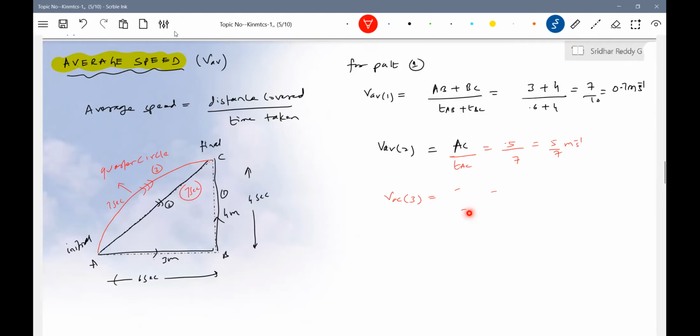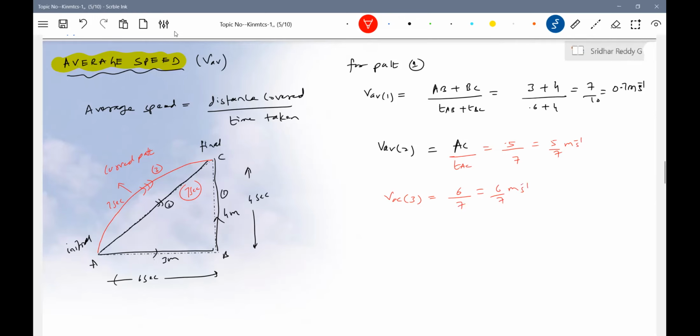Some path length I'll give it. Curved path, I'll write it. Okay, path length. It will be 3, 4, it should be more than 5, no? 6 meter, I'll write it. Again, 7 seconds, so 6 by 7.